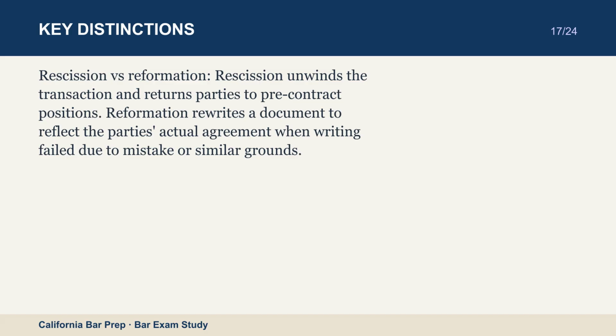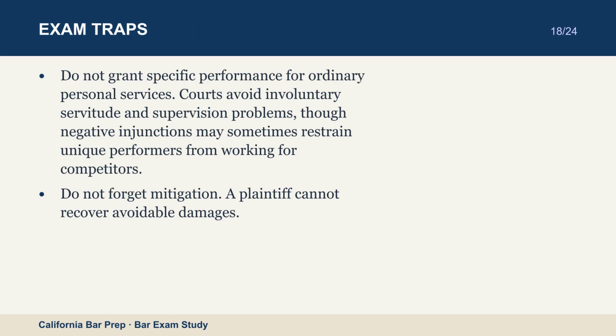Do not grant specific performance for ordinary personal services. Courts avoid involuntary servitude and supervision problems, though negative injunctions may sometimes restrain unique performers from working for competitors. Do not forget mitigation. A plaintiff cannot recover avoidable damages. Do not award punitive damages for breach of contract alone.